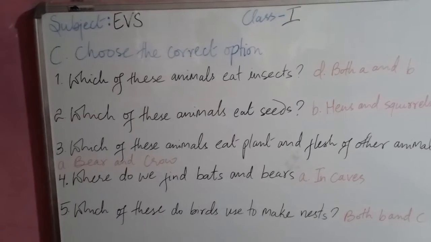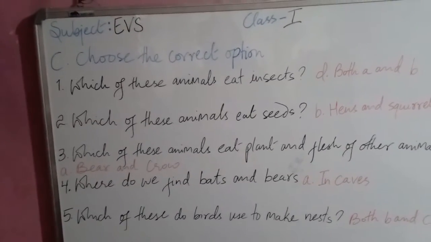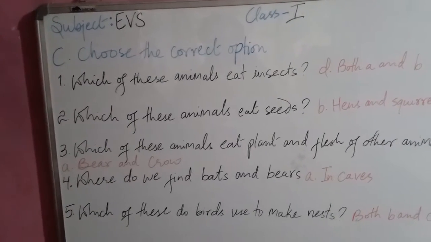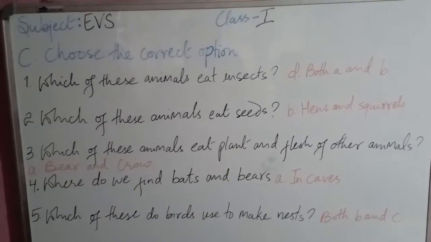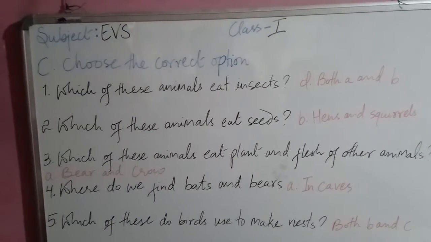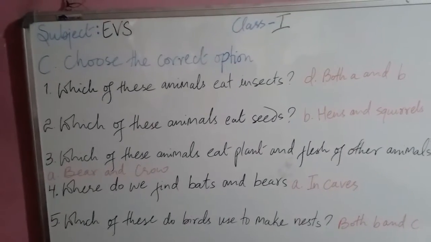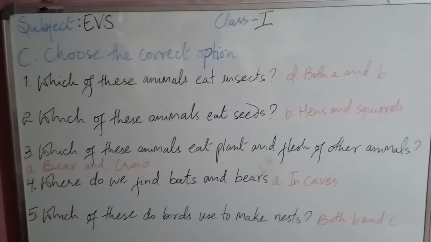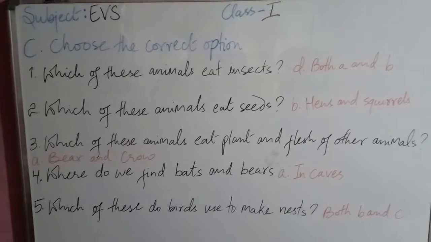Then we have question number 3. Which of these animals eat plants and flesh of other animals? We have options like bear and crow, tiger and eagle, cow and squirrel, lizard and woodpecker. So your correct option is bear and crow, option A.